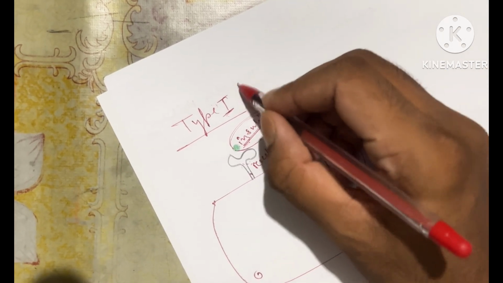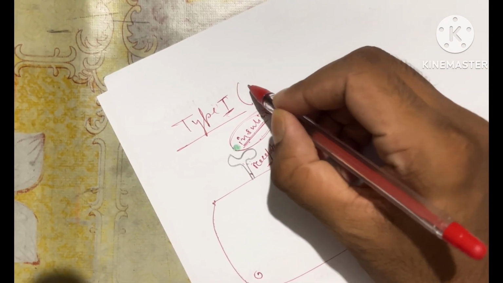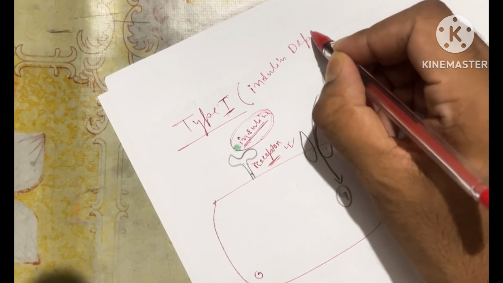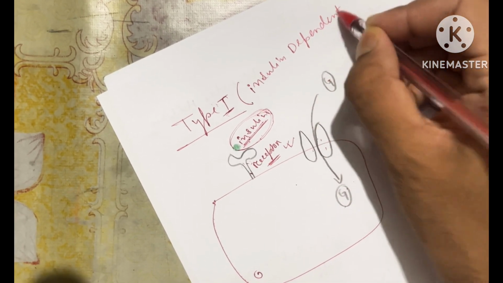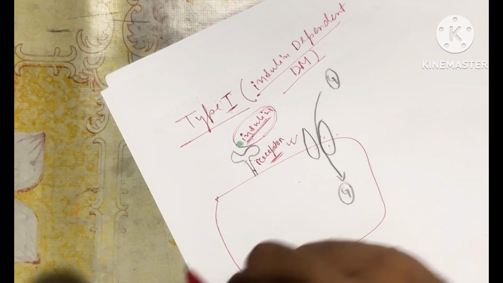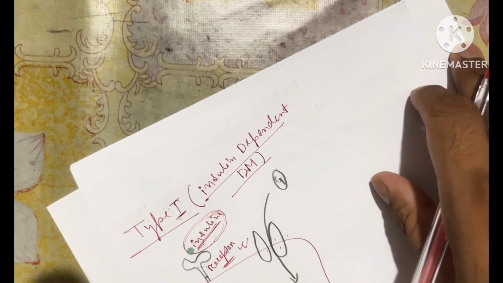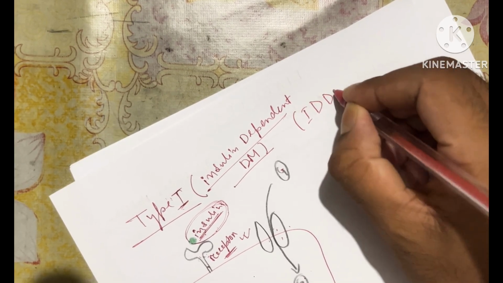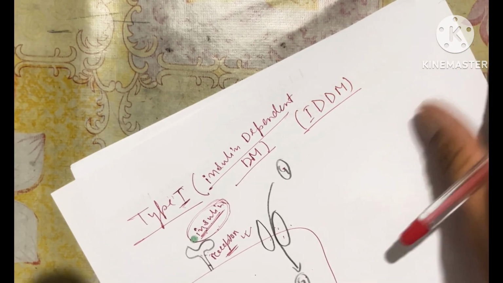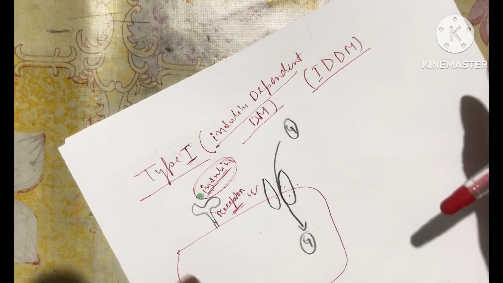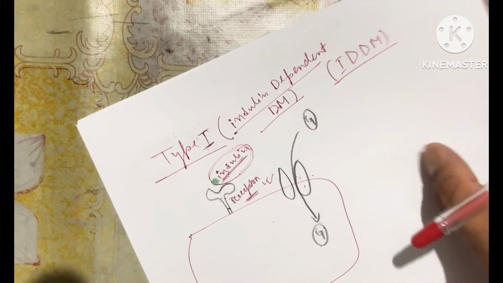So that's why in that case it is known as insulin dependent diabetes mellitus, or in short form, IDDM. This is called insulin dependent diabetes mellitus.